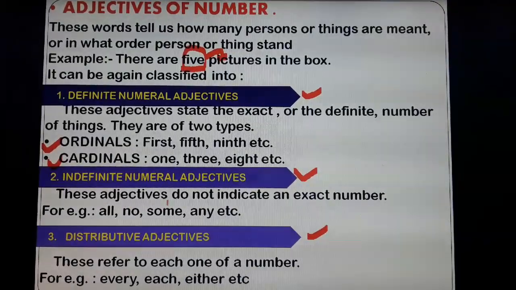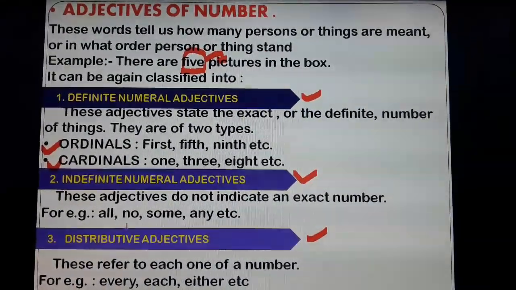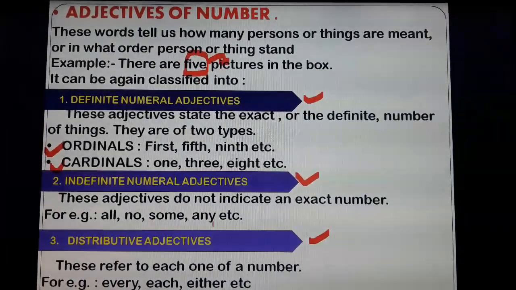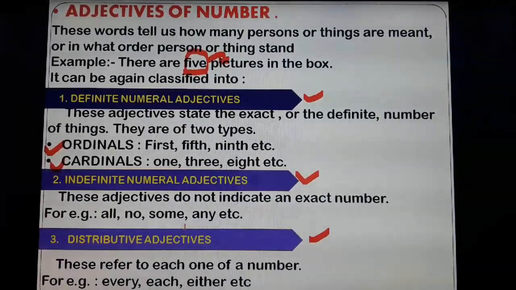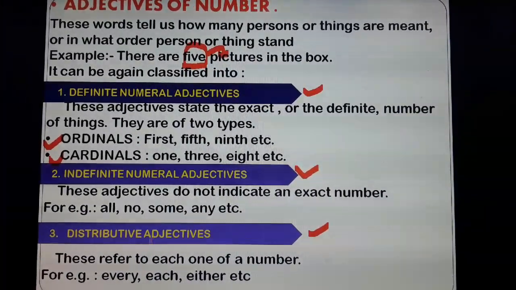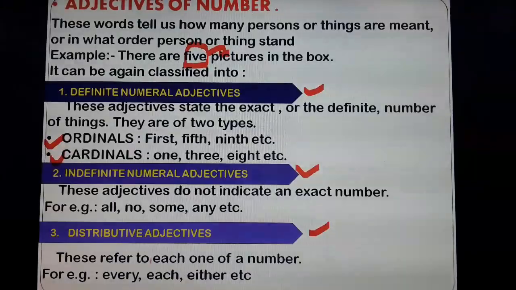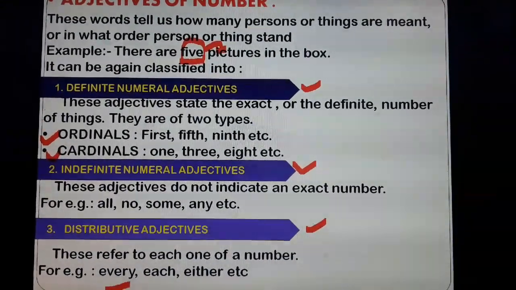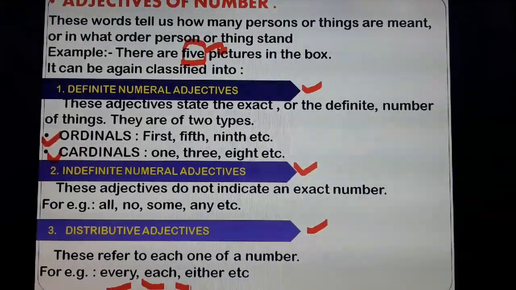These adjectives do not indicate an exact number, like all, no, some, any, etc. Those words indicate some kind of number but not the exact one. Distributive adjectives. These refer to each one of a number, like every, each, either, etc.